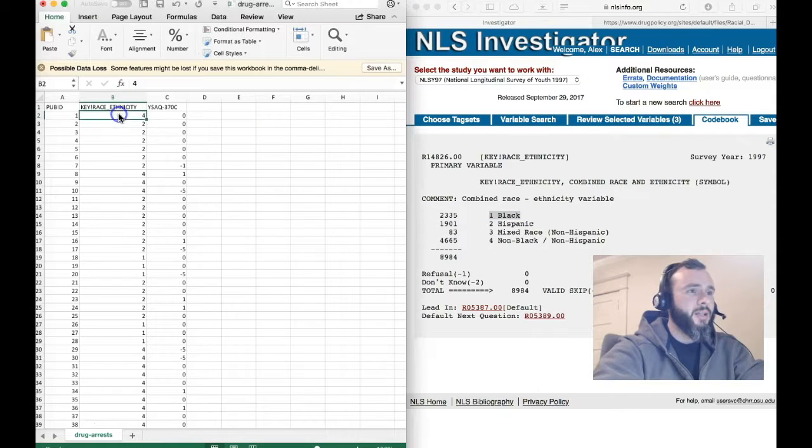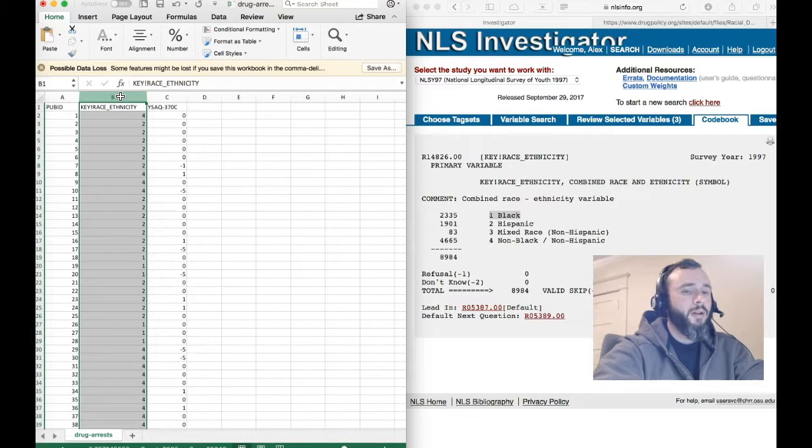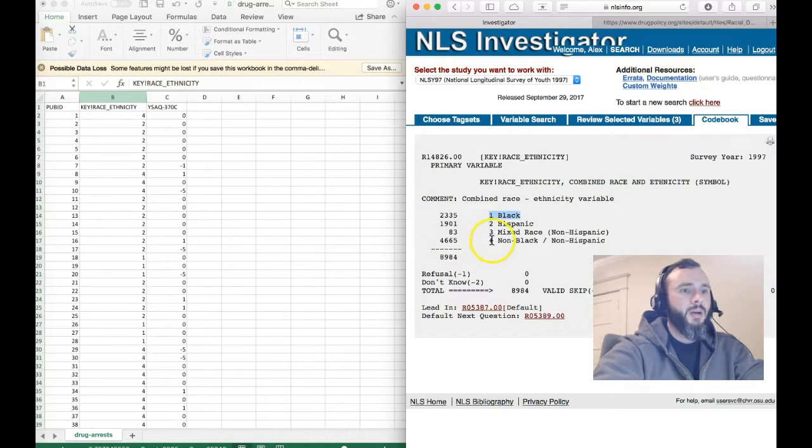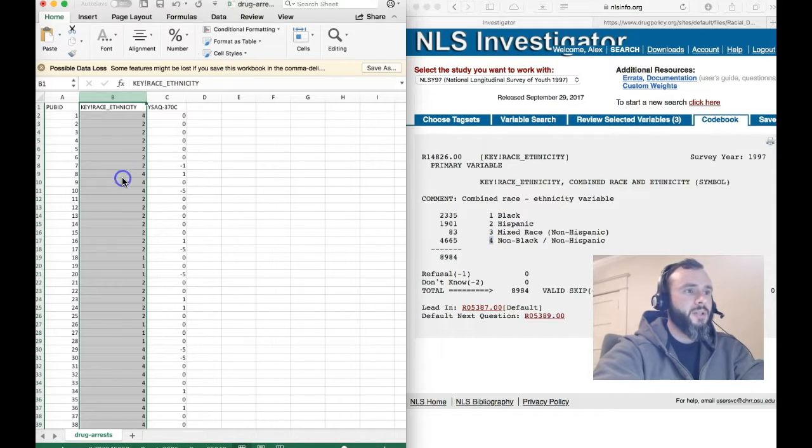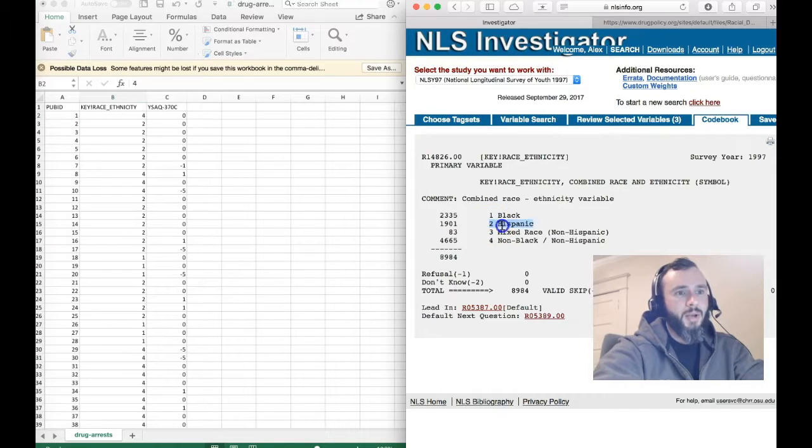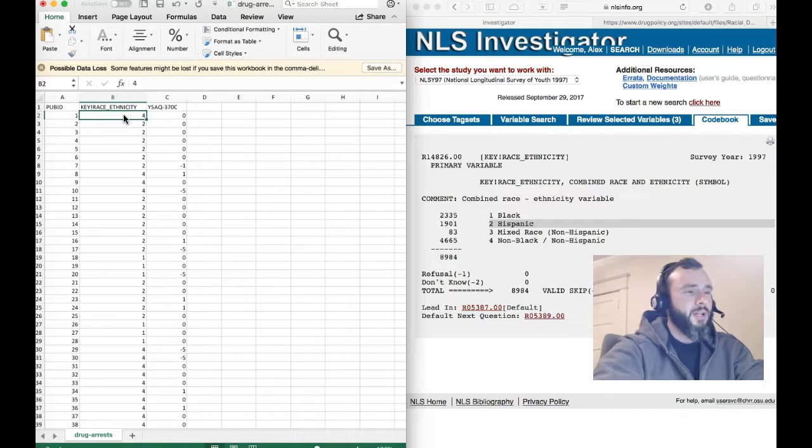That means that in this column of my Excel file, anywhere I see a 1, that represents a black person. When I see a number 4, that represents a white person. So there's a white person, and number 2 is Hispanic. If I'm going down the line here, this is person with code number 1, code number 2, code number 3, code number 4. These are anonymized people here.